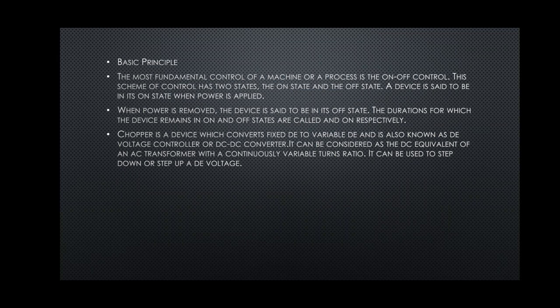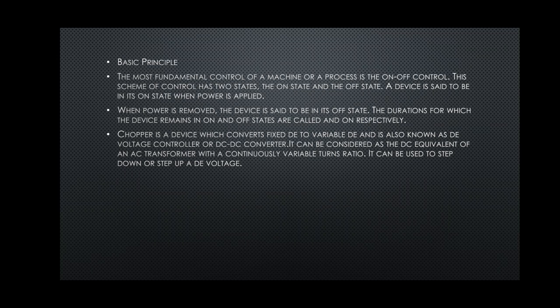A device is said to be in its on state when power is applied. When power is removed, the device is in its off state. The durations for which the device remains in on and off states are called T on and T off.